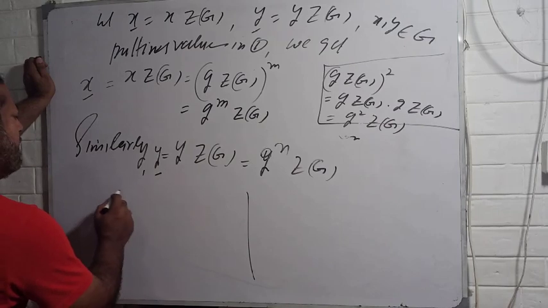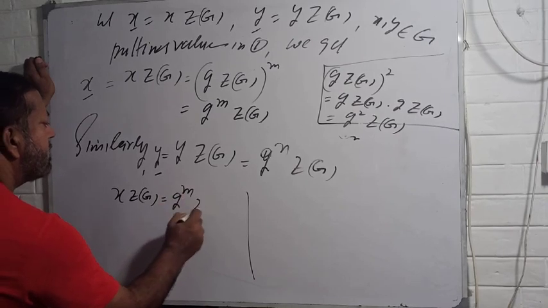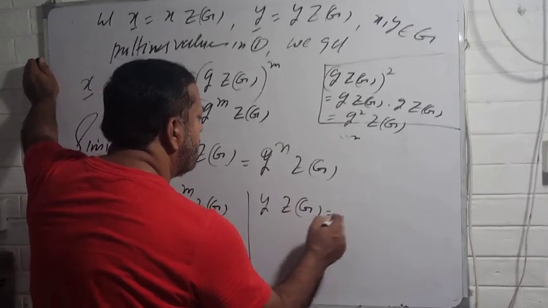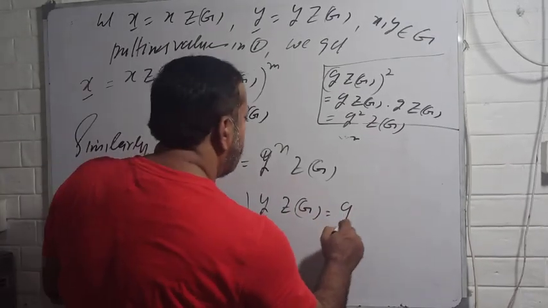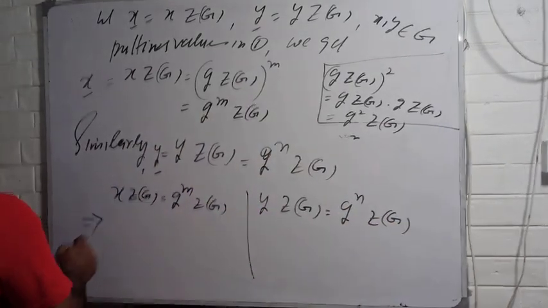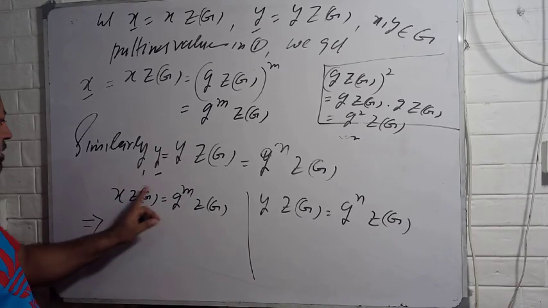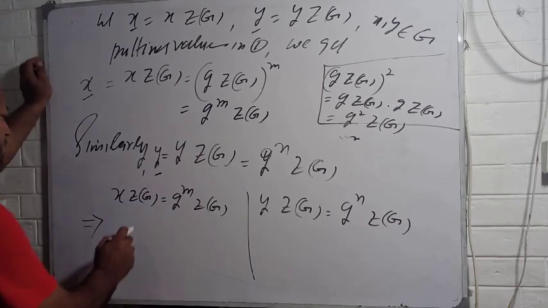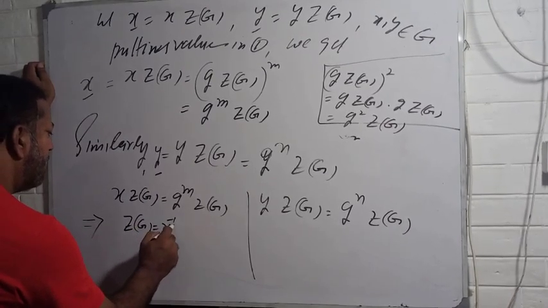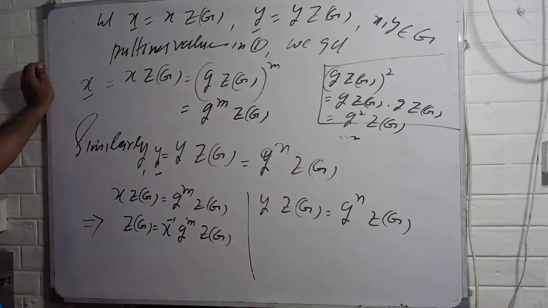One is x center of G is equal to G power m center of G, and y center of G is equal to G power n center of G. This means that you can write like this, center of G, x inverse G power m center of G. Okay.